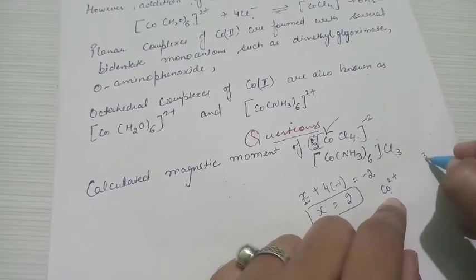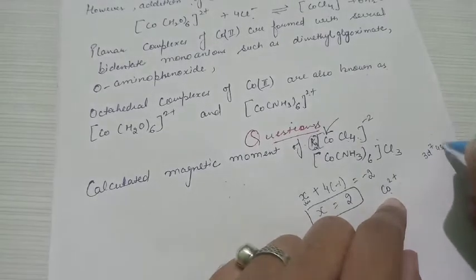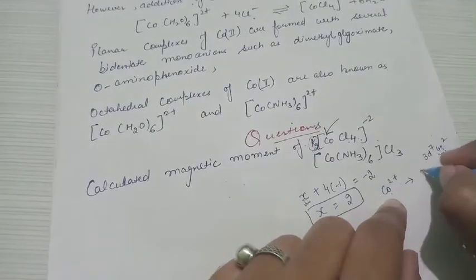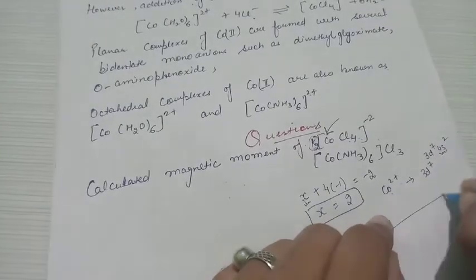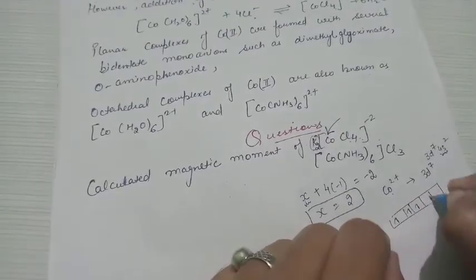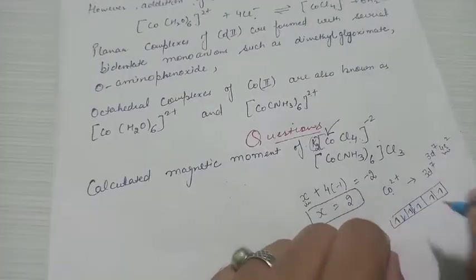The outermost shell electrons are 3d7 4s2; 2 electrons will be ejected out and we are left with the 3d7 configuration. Now we have to arrange the 3d7 configuration according to the rules.